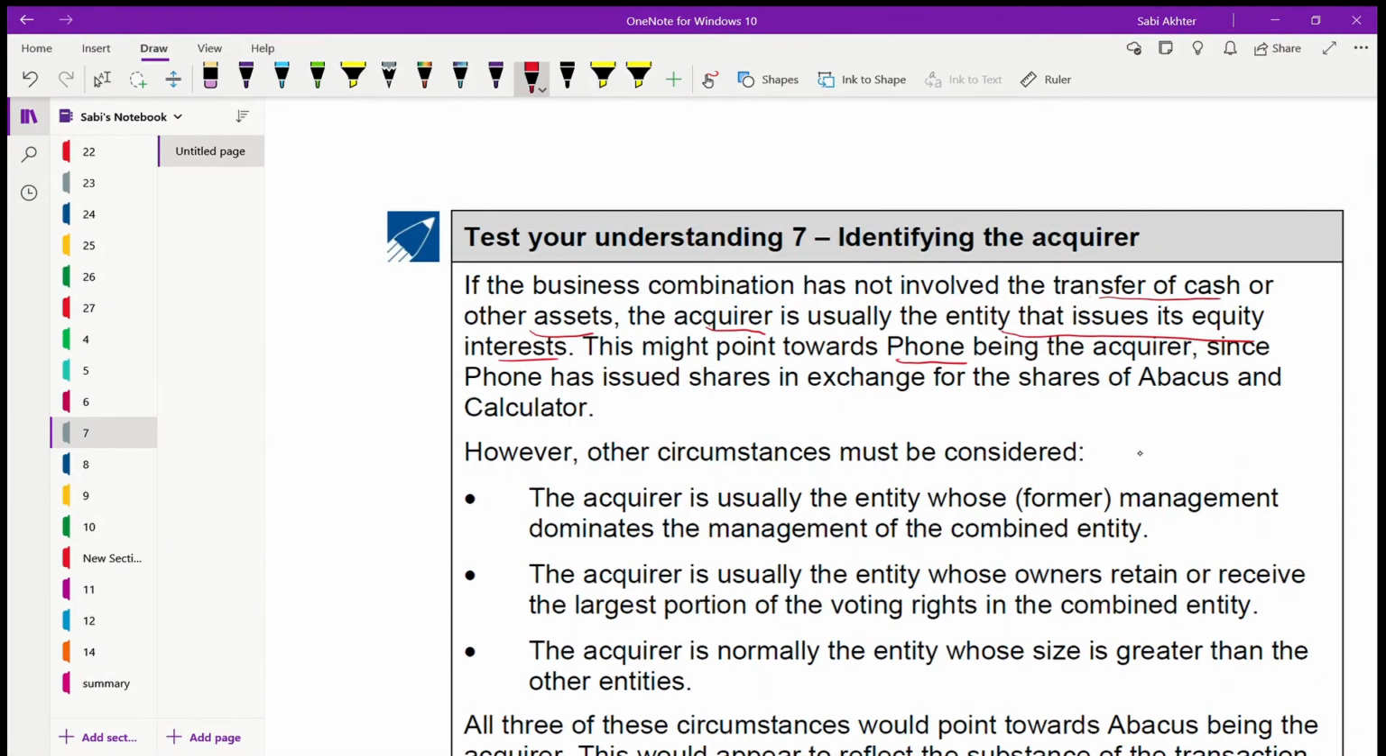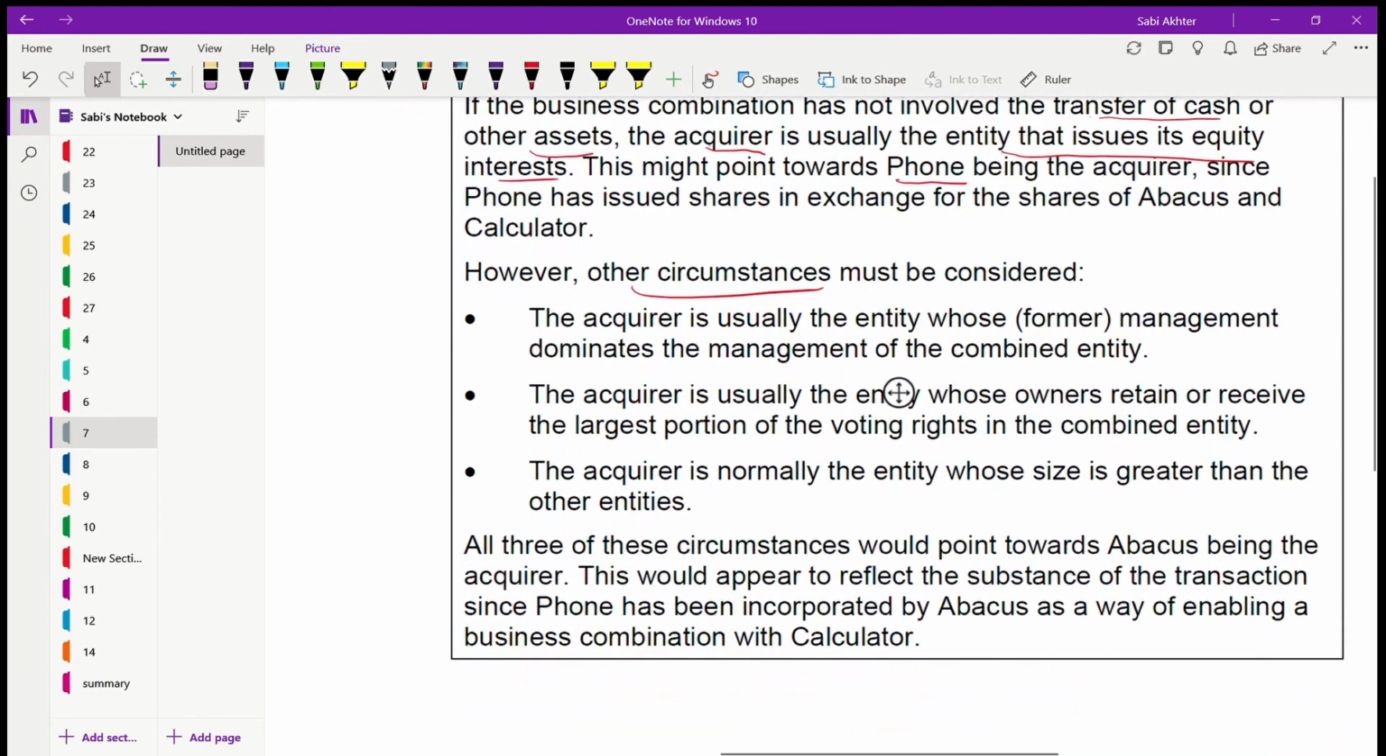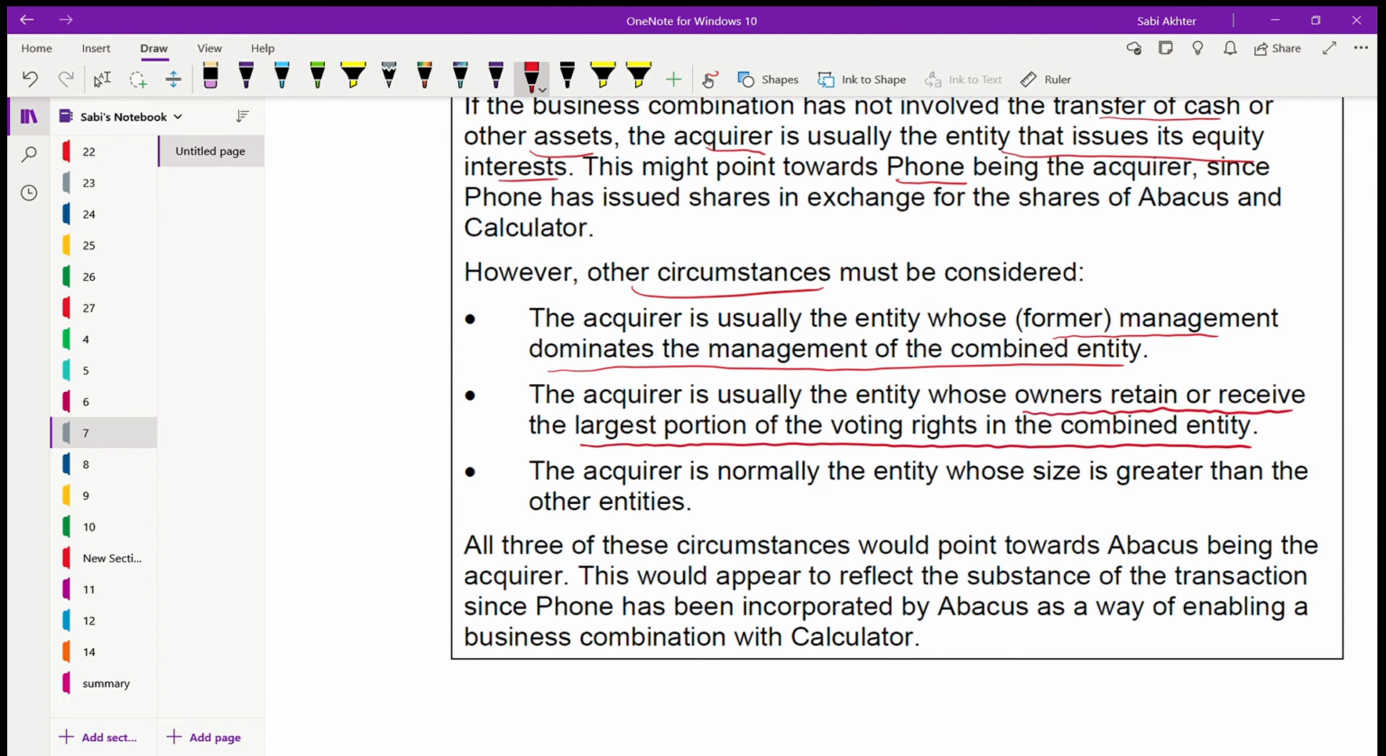Phone has issued shares in exchange for the shares of Abacus. However, other circumstances must be considered. What are those? The acquirer is usually the entity whose former management dominates the management of the combined entity. The second one is the acquirer is usually the entity whose owners retain or receive the largest proportion of the voting rights in the combined entity. And it is normally the entity whose size is greater than the other entities. So all three of the circumstances point towards Abacus being the acquirer.